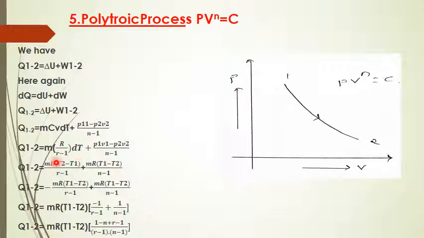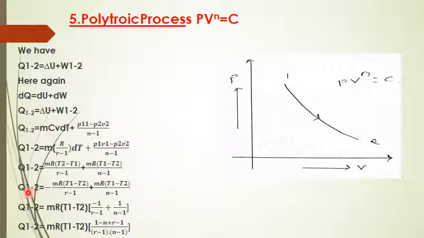This T2 minus T1 is nothing but the change in temperature. Remember this. P1 V1 minus P2 V2 we can write in the form of temperature, since PV is equal to mRT. So instead of P1 V1 I can replace it by mRT1. I have taken mR outside the bracket, so T1 minus T2 by n minus 1.